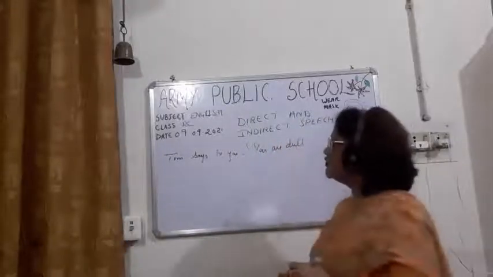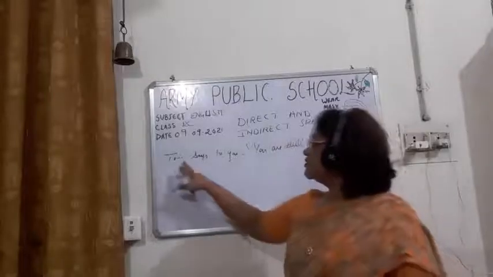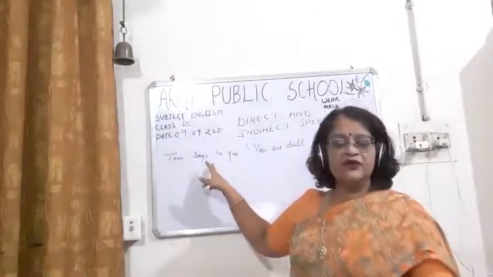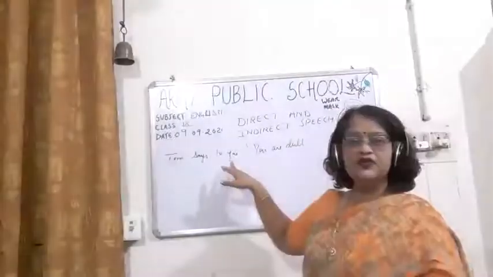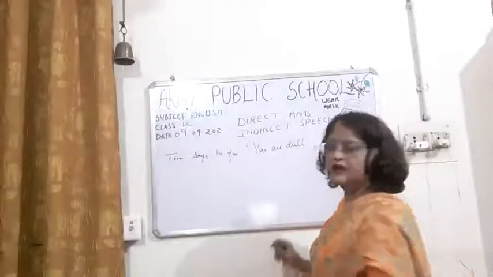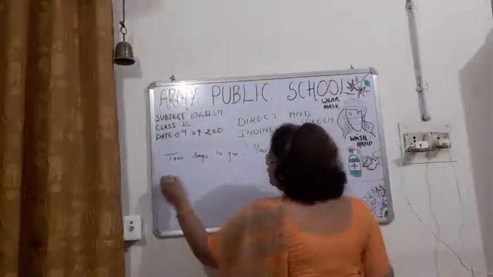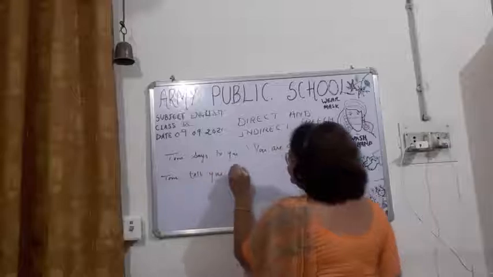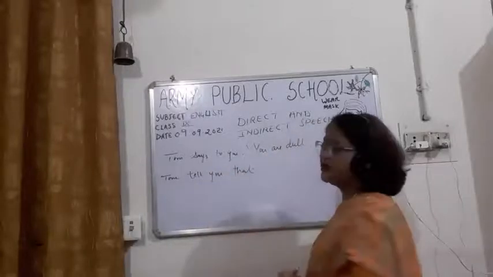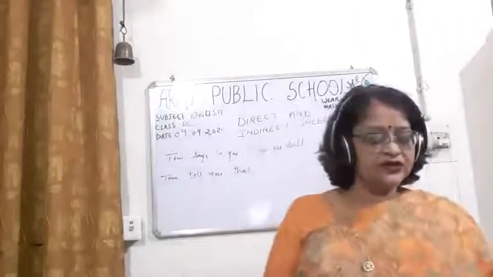So children, first of all, you have to see this is the subject, this is the object, and this is the reporting verb. You have to remove says to and change it into tells. So Tom tells you that, remove the inverted commas, put the conjunction that.